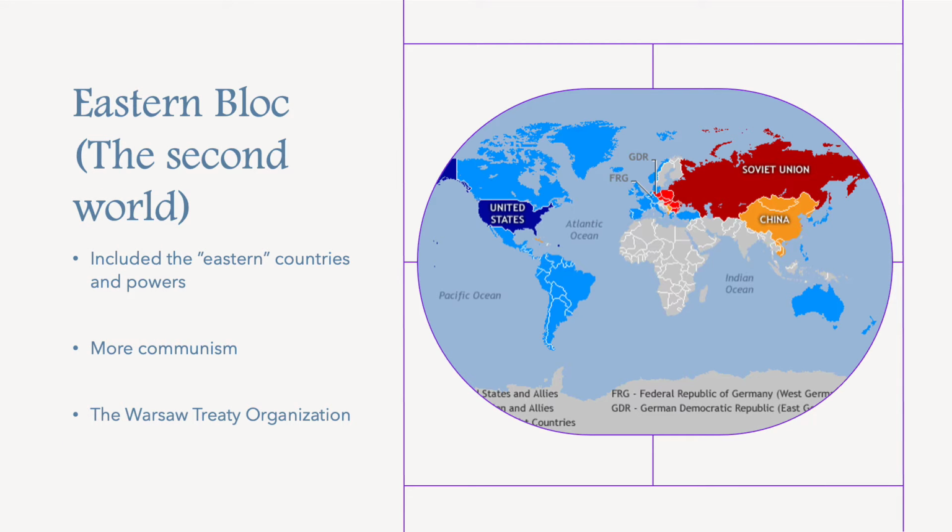So next we have the Eastern Bloc, which is also known as the Second World. This includes the Eastern countries and powers such as the Soviet Union, Bulgaria, Czechoslovakia, East Germany, Hungary, Poland, Romania. However, the most notable is the Soviet Union.